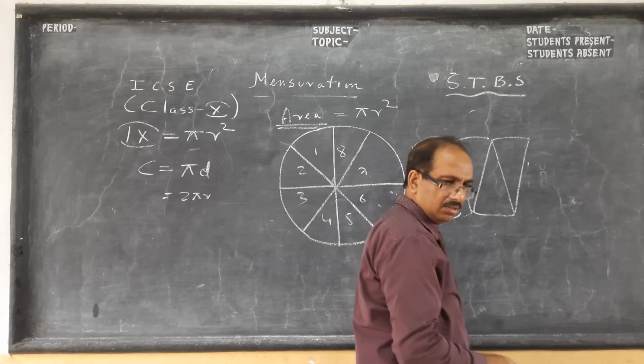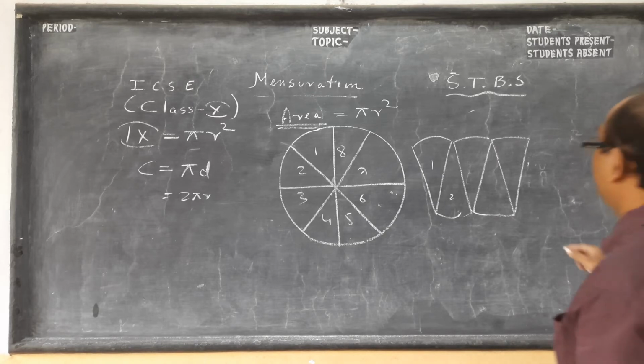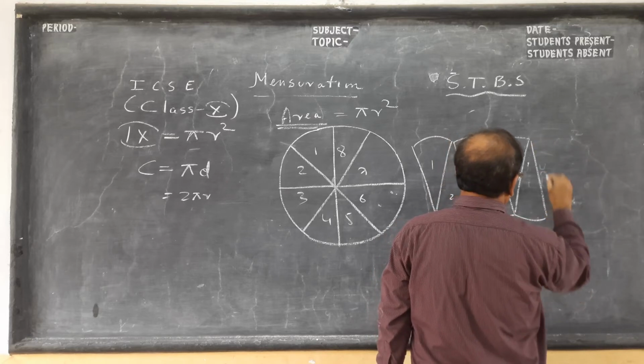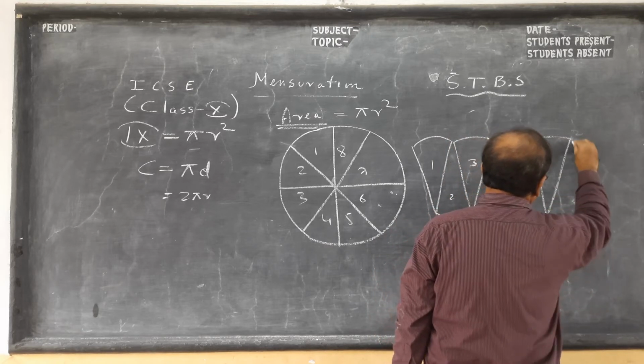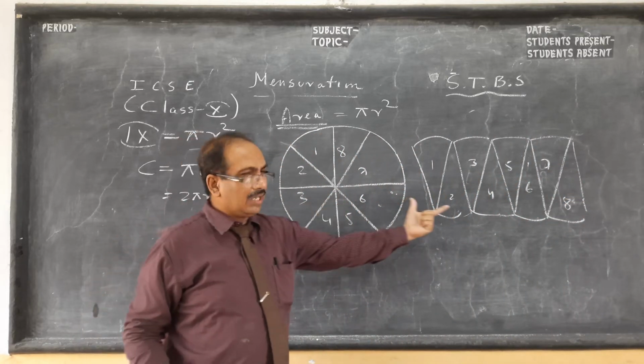So we divide the circle into different sectors, and just when you add them, this is how we arrange them.